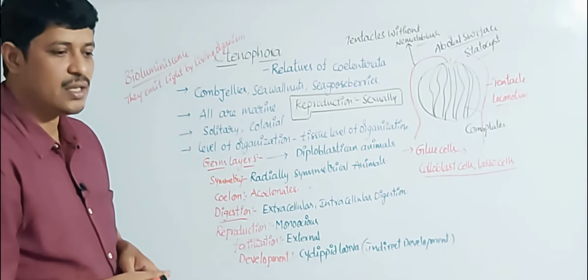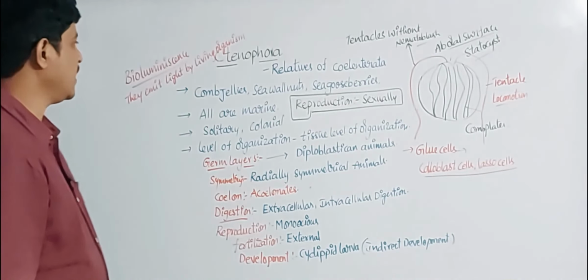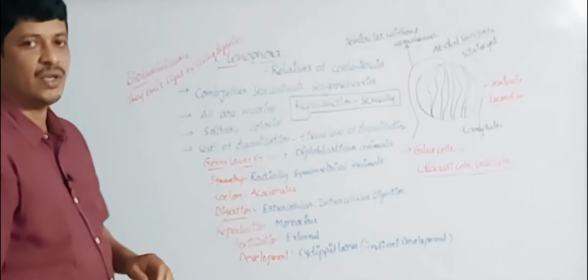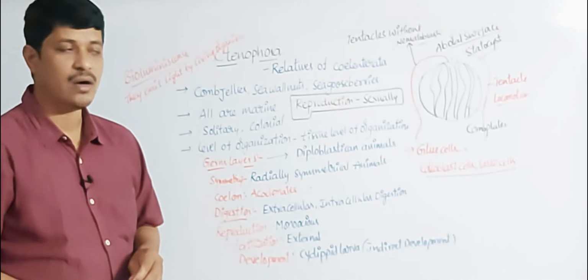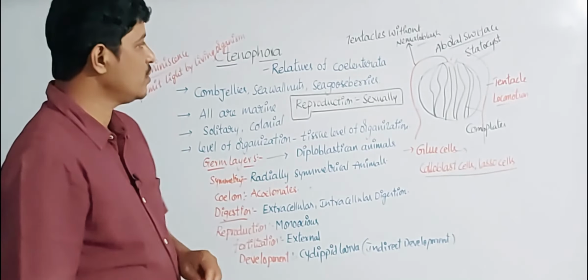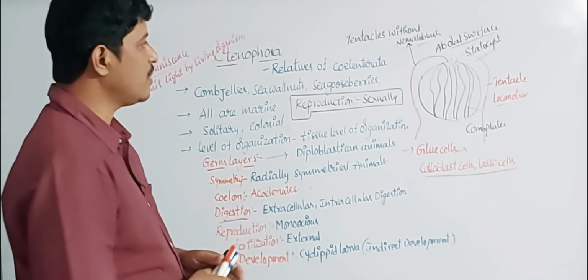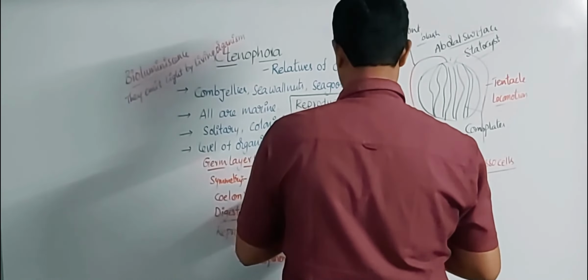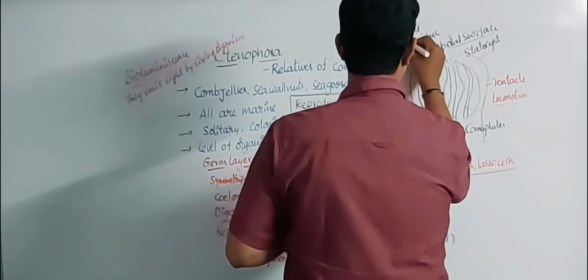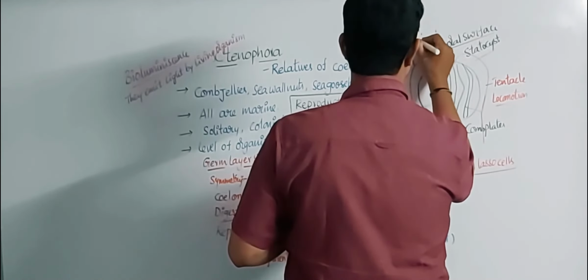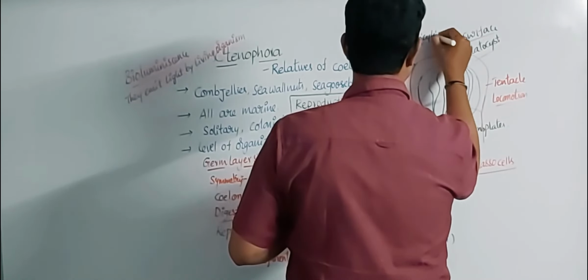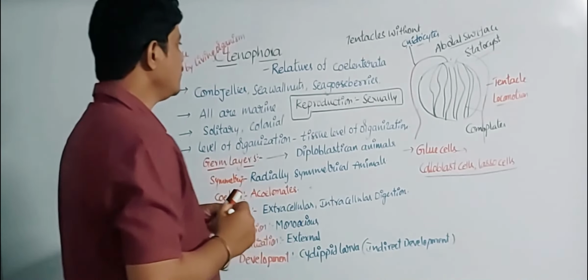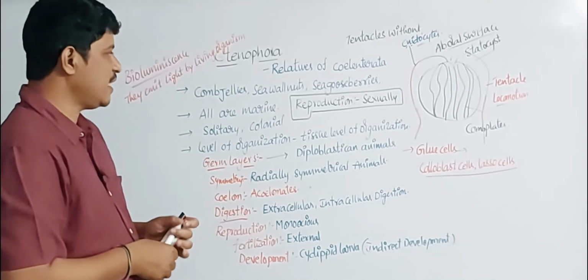Let me repeat all the points again. The ctenophora are the relatives of the coelenterata or cnidarian animals, which have nidoblasts or nidocytes.